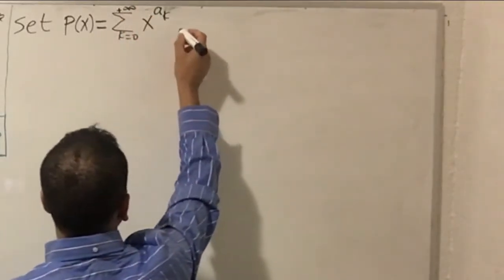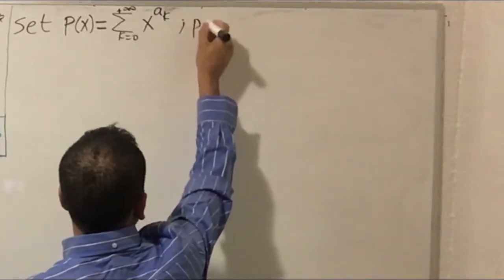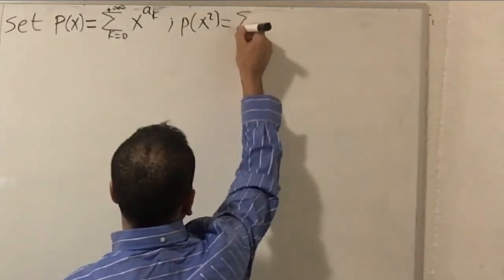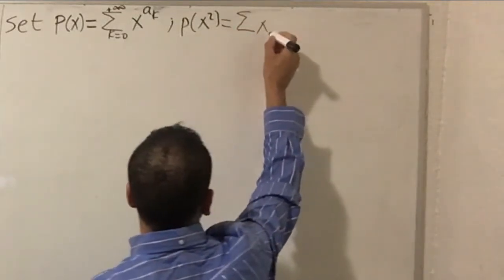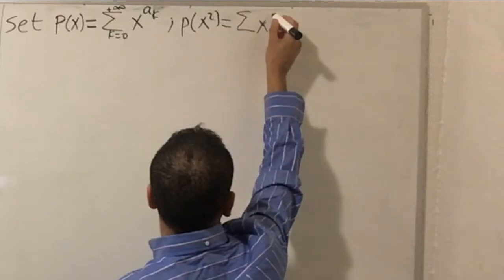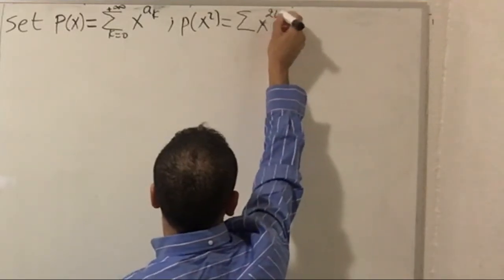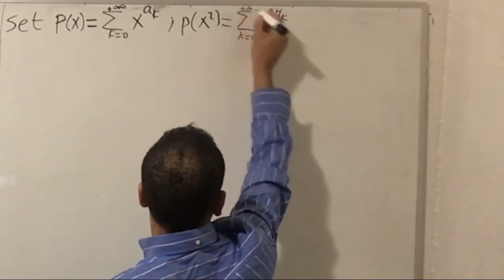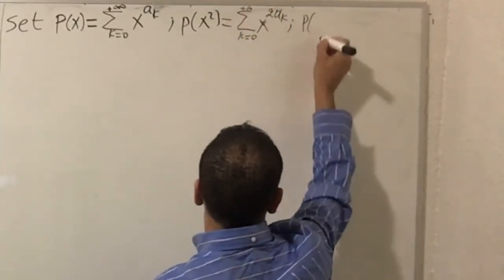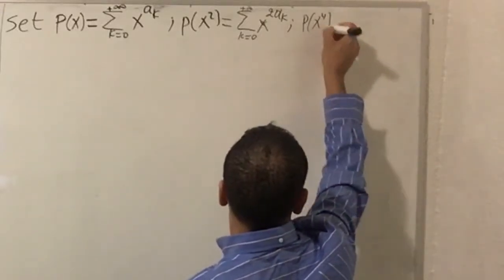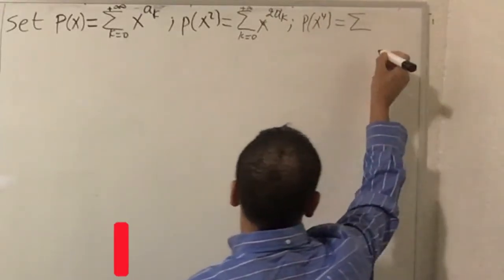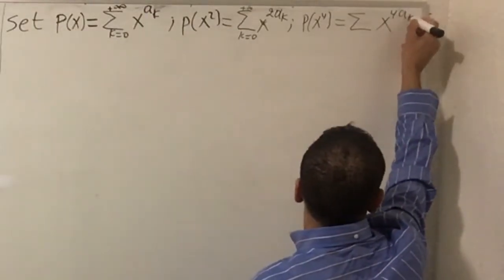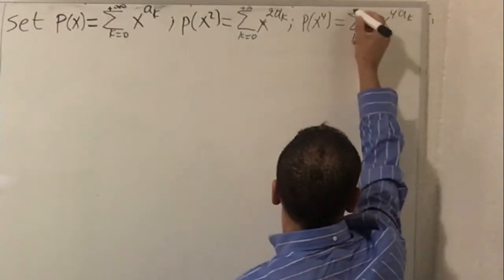So I can rewrite P of x squared as the sum of x to the 2 a sub k, k from 0 to plus infinity, and also P of x to the fourth as the series of x to the 4 a sub k, k from 0 to plus infinity.